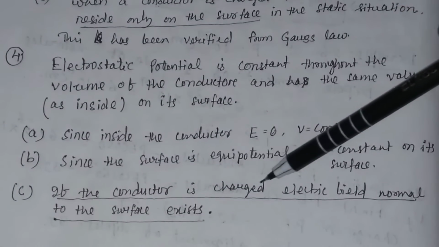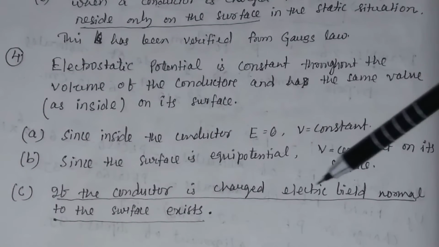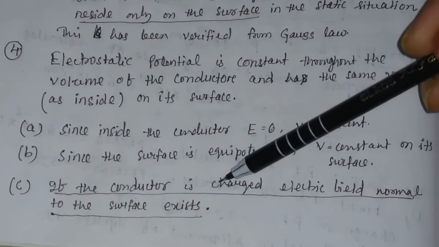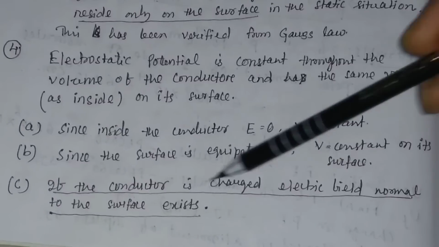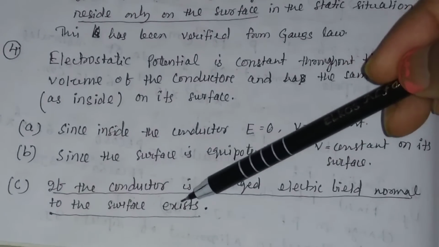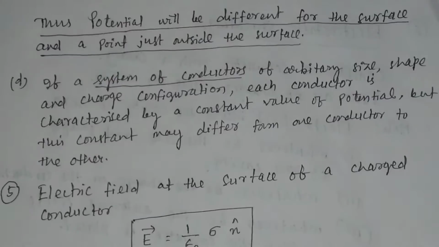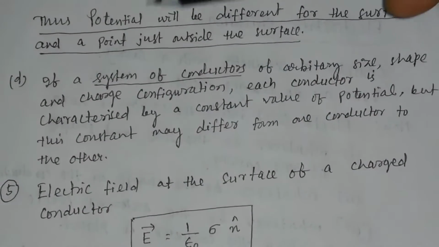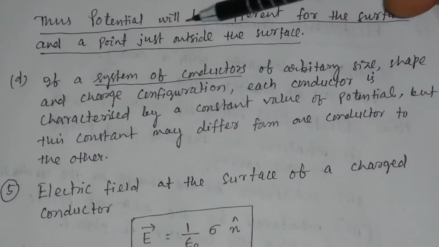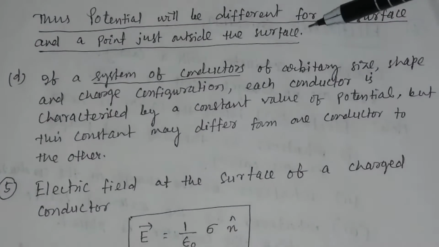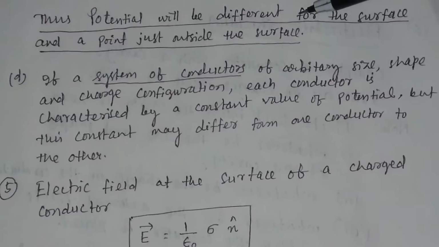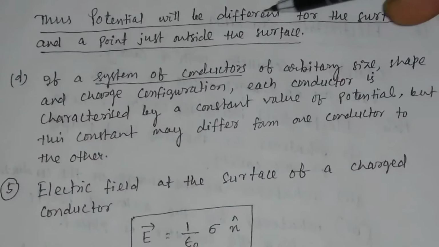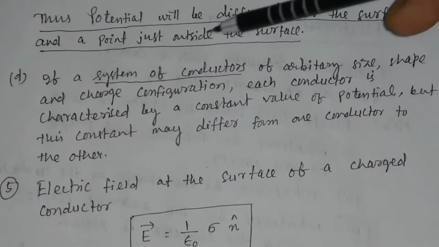If the conductor is charged, an electric field normal to the surface exists. When the conductor is charged, then the electric field will exist at the surface, which is normal to the surface. The potential will be different for the surface and a point just outside the surface. So if you take two points, one on the surface and another outside the surface, then the potential at the two points will differ.